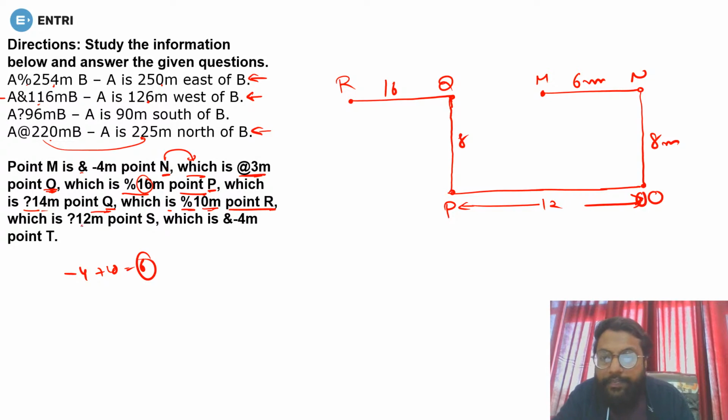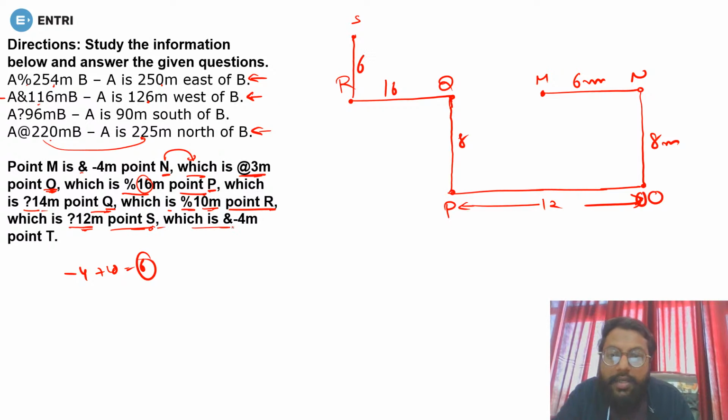Okay, next is R, which is question mark 12 meter point S. Okay, so R is in the question mark, that is in the south. So R is in the south of whom? S. Okay, so R is in the south, so it will be S here. Yes or no? And it will be what? 12. So if it is 12 and in the south you have minus 6, so 12 minus 6, that will be 6.